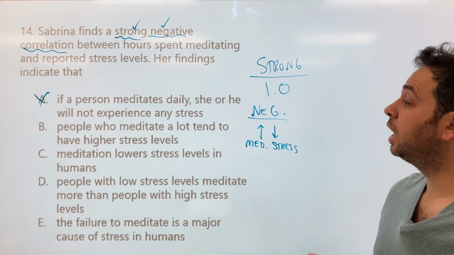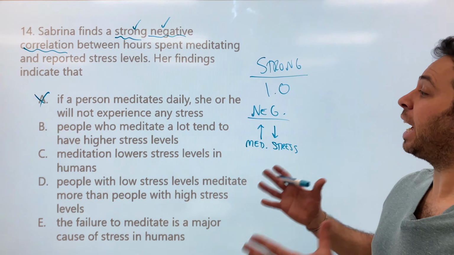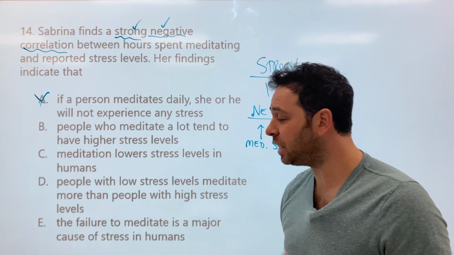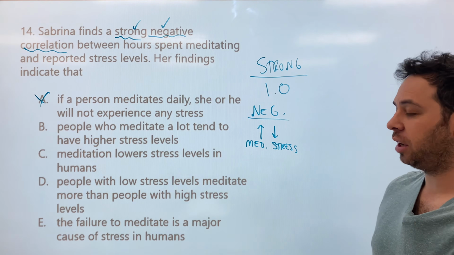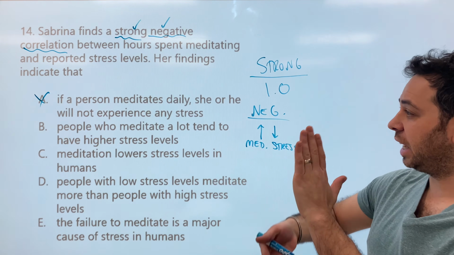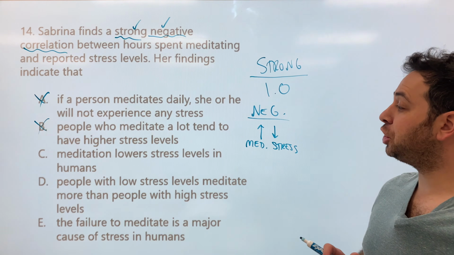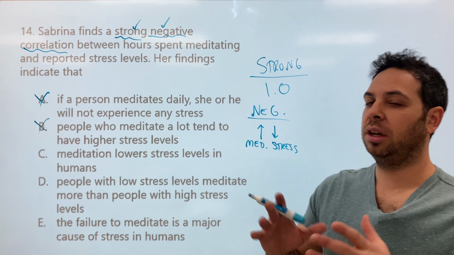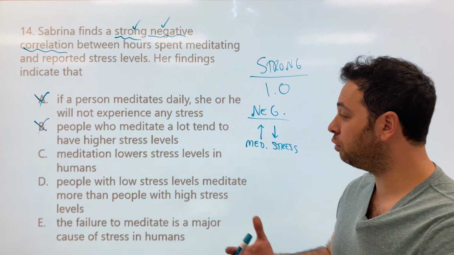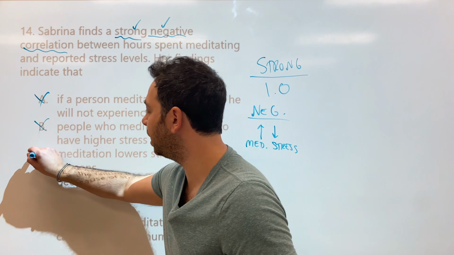All right, letter B. People who meditate a lot tend to have higher stress levels. Well, guess what? That's a positive correlation, right? We have a negative correlation. The more we meditate, there's a relationship, the less stress. So that cannot be our answer. All right, let's go to letter C. Meditation lowers stress levels in humans. Once again, cause and effect. I cannot prove meditation lowers stress. Only an experiment can show that.